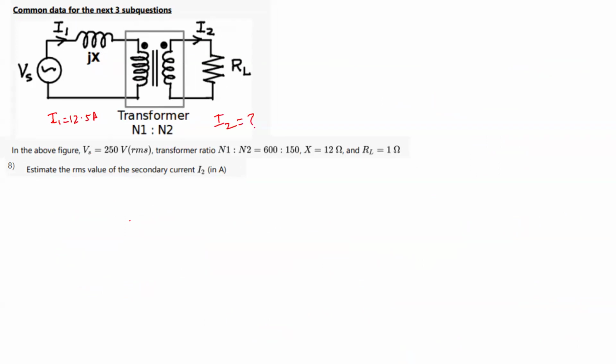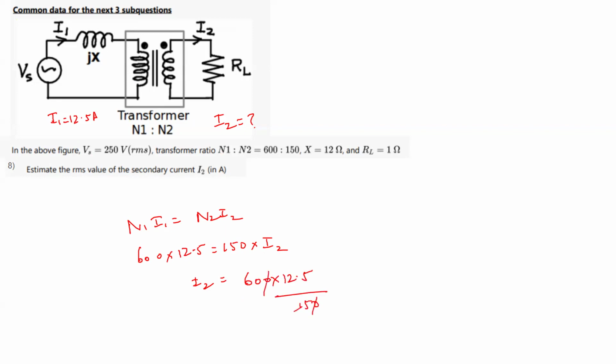We can just use the MMF balance. So N1 I1 equals N2 I2. N1 is 600, into 12.5, and N2 is 150 into I2. If we do that, we can get I2. So this I2 you will find will come out as 4 times 12.5, which is 50 amps. So this is how you will do this.